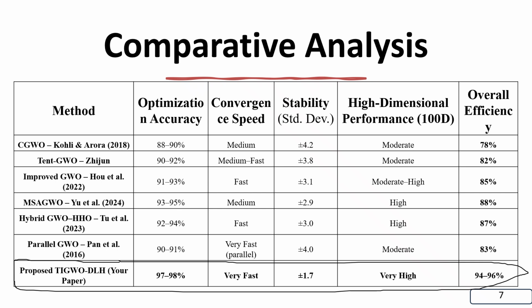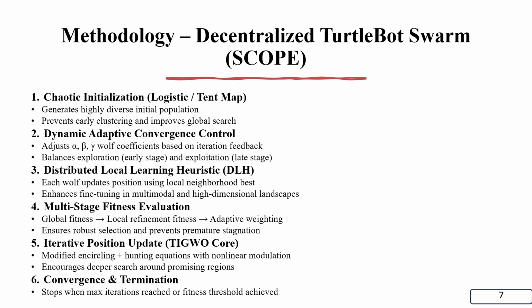High-dimensional performance was very high compared to previous existing algorithms, and the overall efficiency of my algorithm was 94 to 96%, an improvement over previous algorithms. It was also very fast in convergence speed and stability, with plus or minus 1.7, which means it is a very stable algorithm compared to all previous existing algorithms.